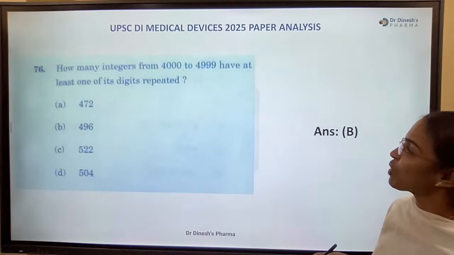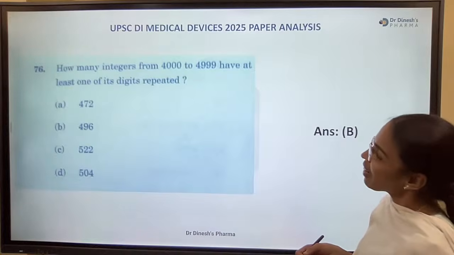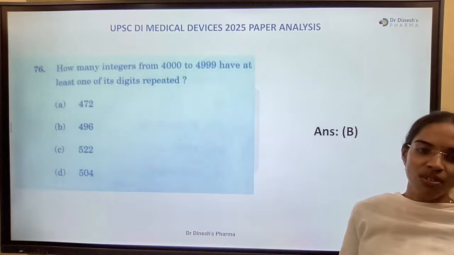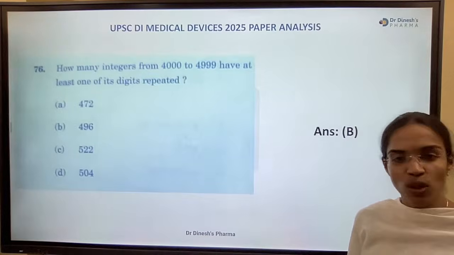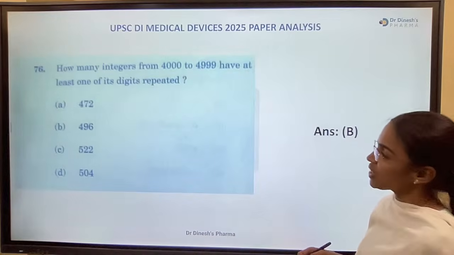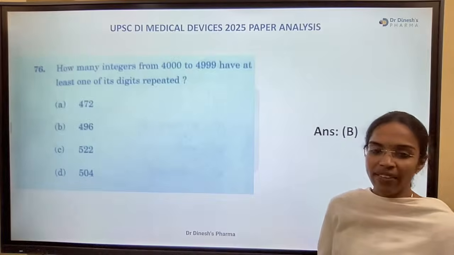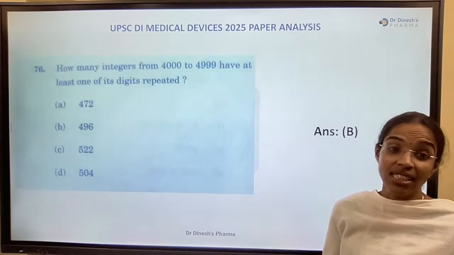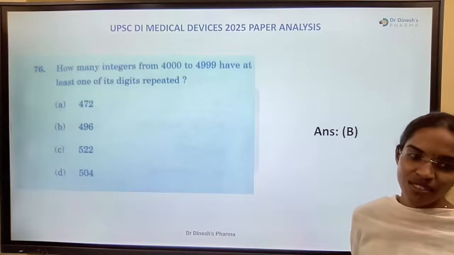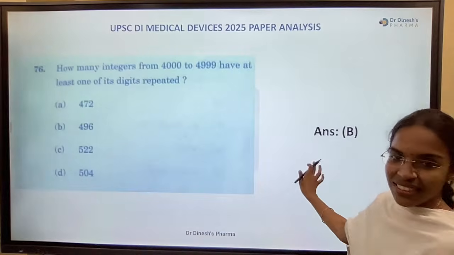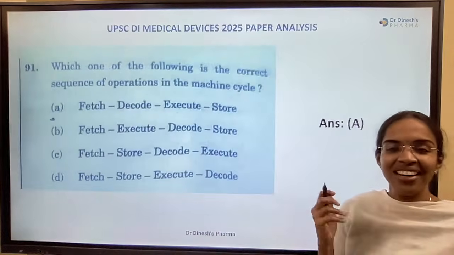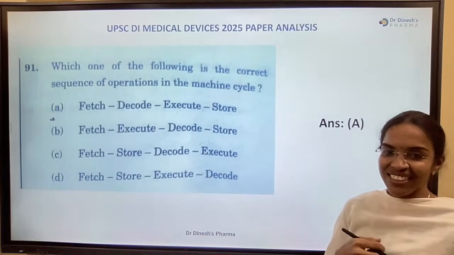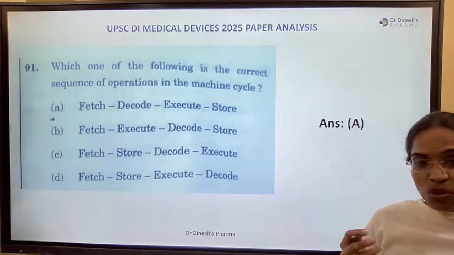How many integers from 4000 to 4999 have at least one of its digits repeated? 472, 496, 522 and 504. What's the right answer for this question? Yes, it is 496. Yeah, you are still writing it cell. Okay, moving to the next question.